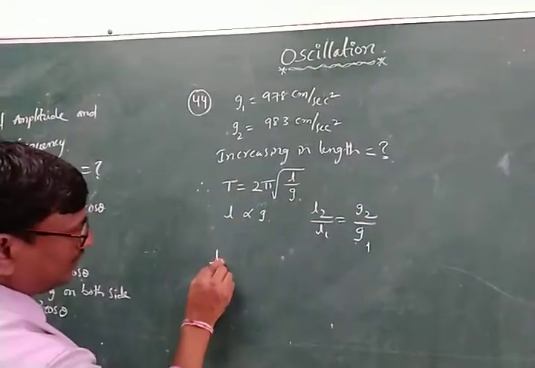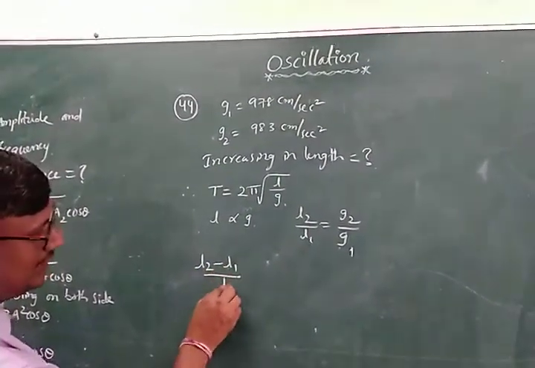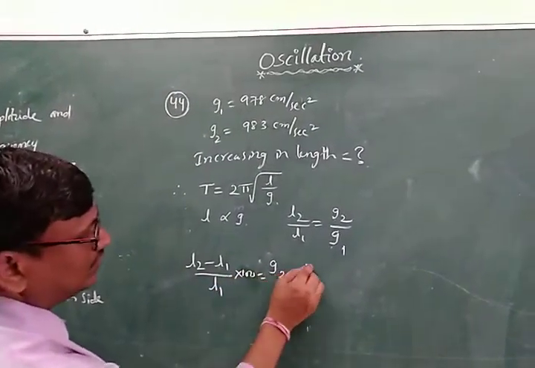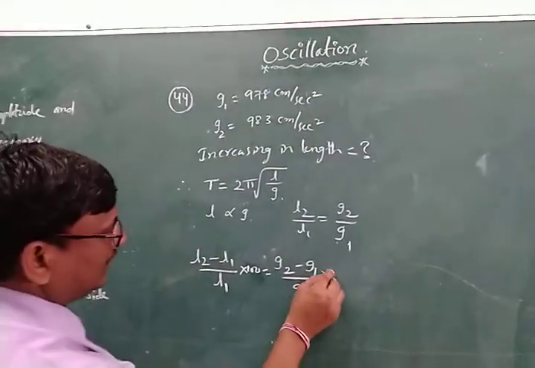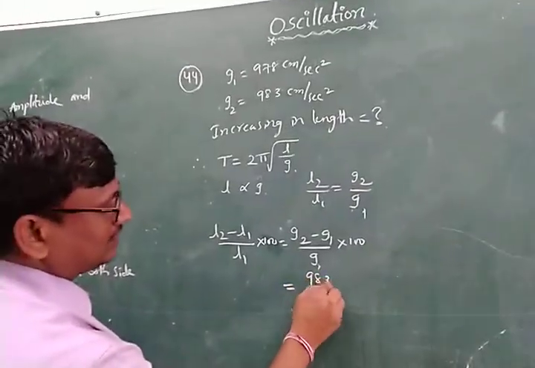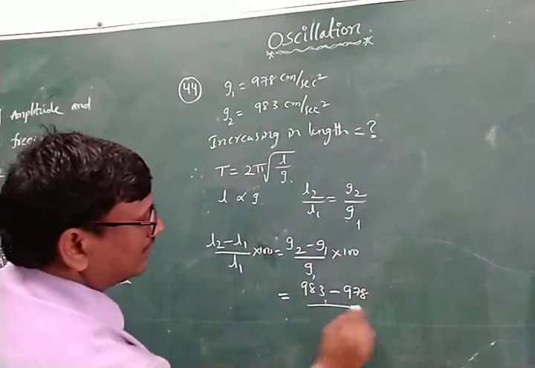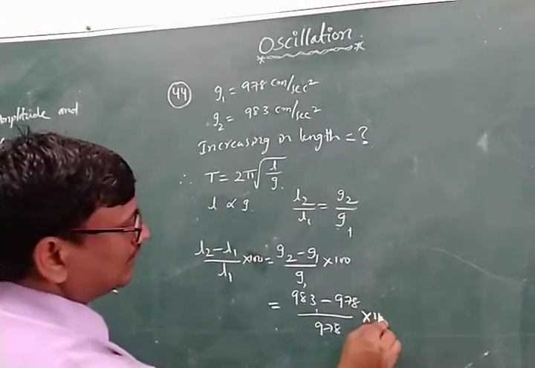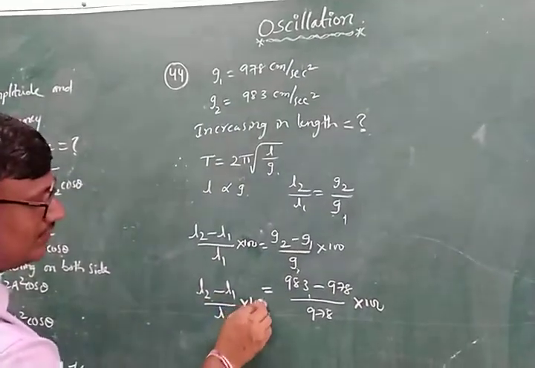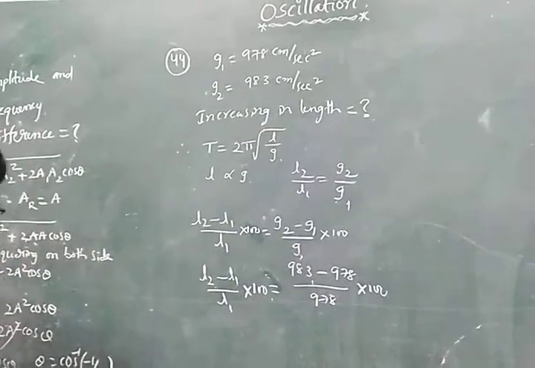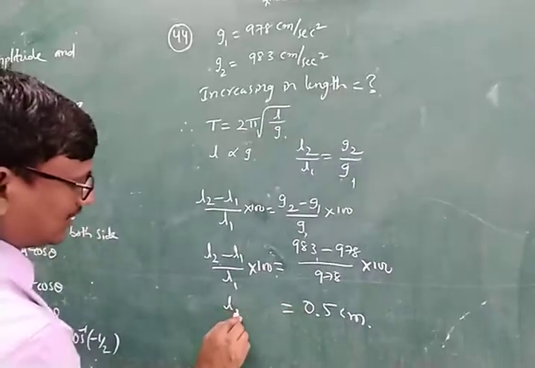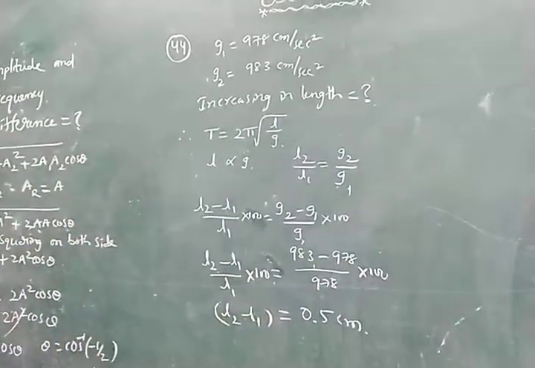You can write here also, L2 minus L1 by L1 into 100 is equal to G2 minus G1 by G1 into 100. Here, what is G2? 983 minus 978 divided by 978 into 100, that is equal to the increase in length, L2 minus L1 by L1 into 100. We can calculate this total, and we get 0.5 centimeter, that is the increase in length L2 minus L1.